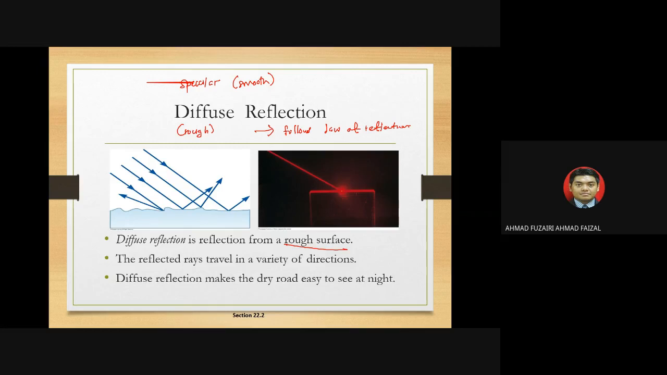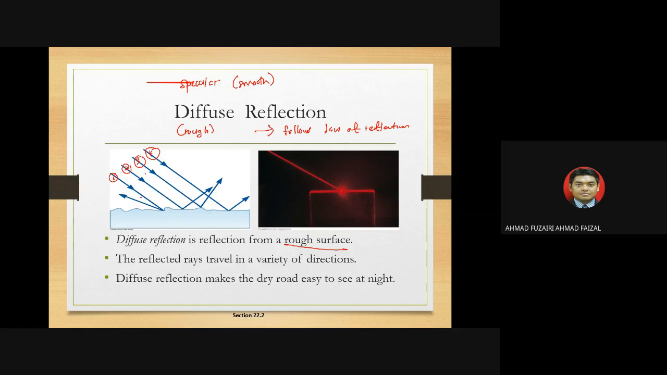But what is the difference between diffuse and specular? Look here. Let's say we have ray number 1, number 2, number 3, and number 4. Look at ray number 1. It is coming through here, and if you look at the normal line, the difference is that the normal line for each ray is not the same.